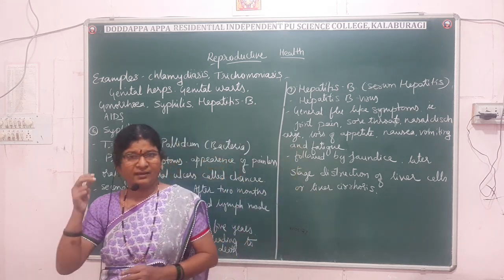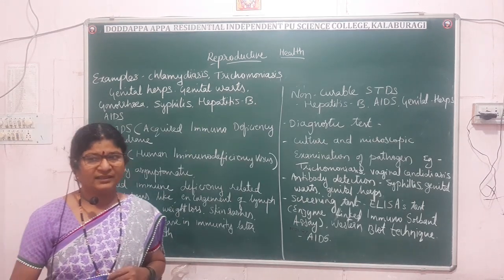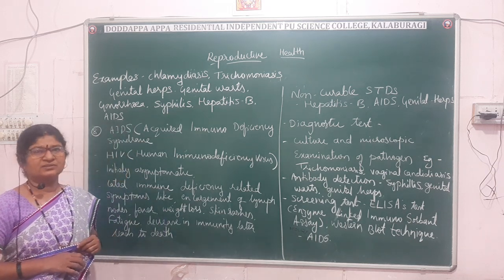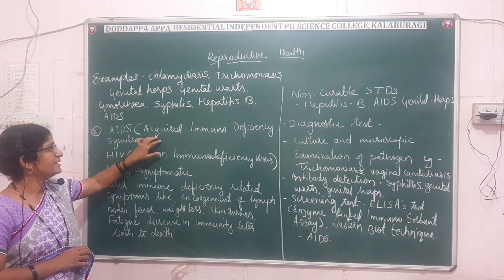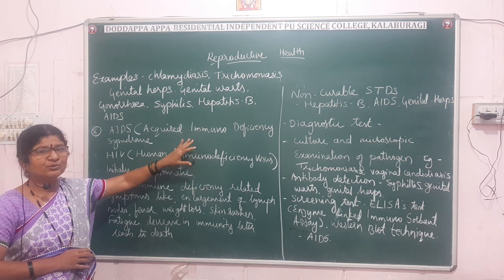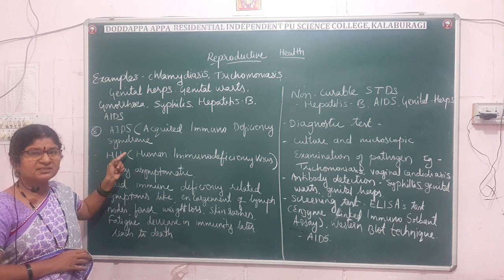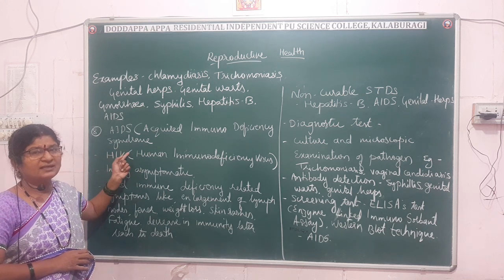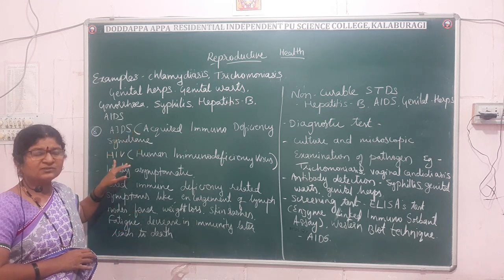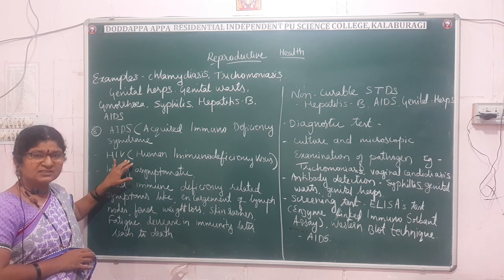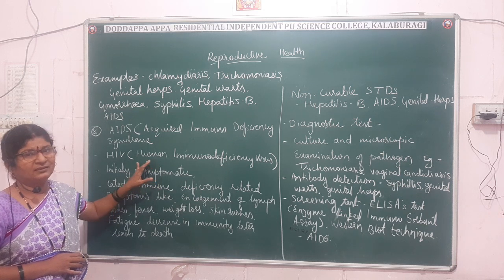Now let us see AIDS. AIDS is also a sexually transmitted disease which is non-curable, and the expansion of AIDS is acquired immunodeficiency syndrome. It is called a syndrome as it includes many disease symptoms. The causative agent for AIDS is HIV, that is human immunodeficiency virus.